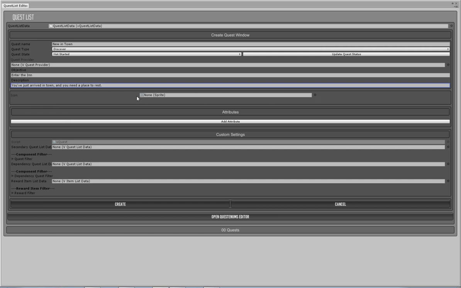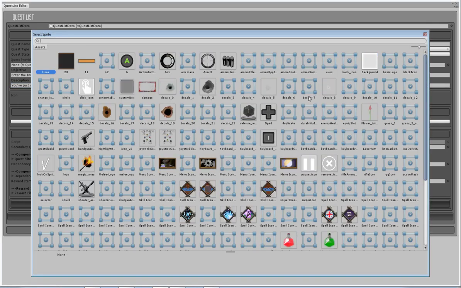So this is actually the quest icon. When it's in the menu, which you'll see shortly, when there's the quest list, it'll have a picture next to it. So you can set that up for each of your things. If you want to have, say, each type of quest with its own sprite, so that it's recognisable in the quest list as a kill quest or a discover quest, you can set it up like that.